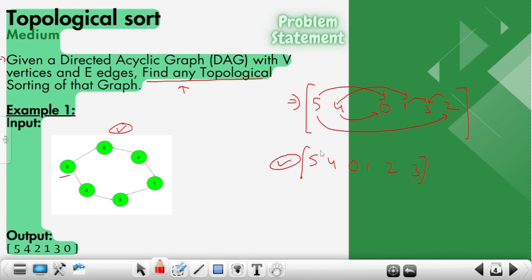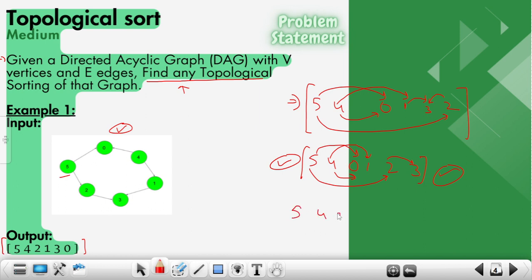What I can do is check: from 5 we have an edge to 0, from 4 we have an edge to 0, and from 5 to 2? Yes, we have an edge. From 5 to 1? From 2 to 3 we have an edge, and for 4 to 1 we have an edge, right? So this is one of the possible topological sortings, and it is given in the output here. So you can see that this is also possible.